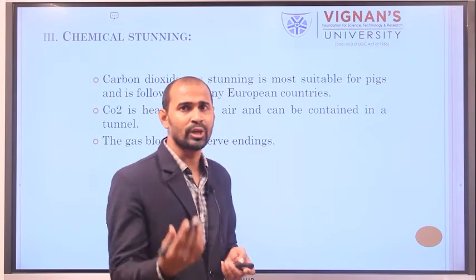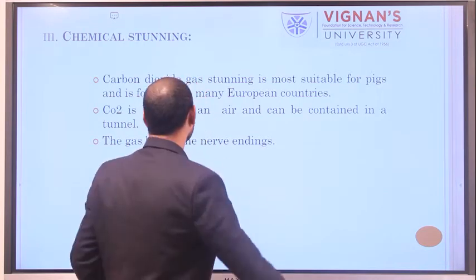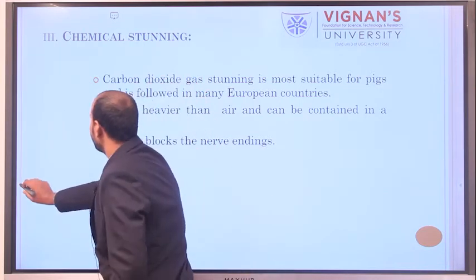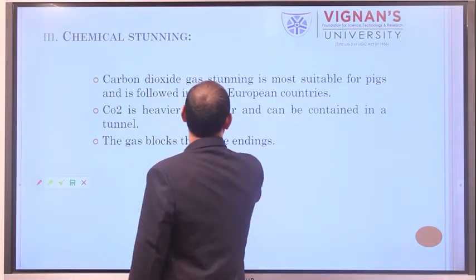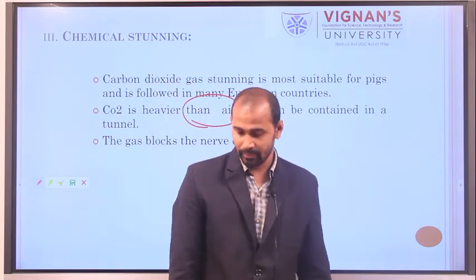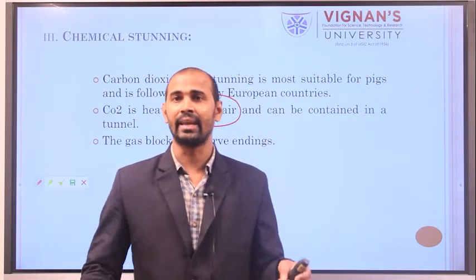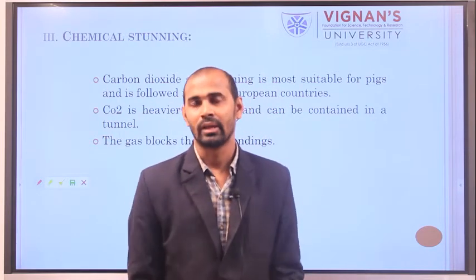The main reason for using carbon dioxide is that it is heavier than air. Since it is heavier than air, it can be contained in a tunnel.